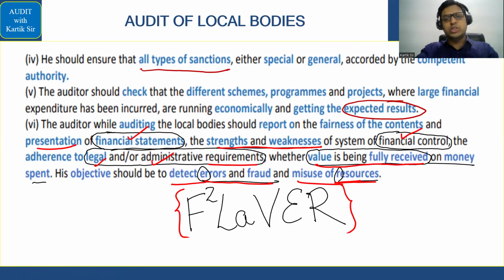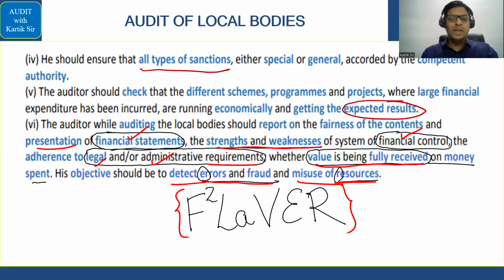Because if you look at the next question also which is there, that is called objectives of the local body audit. So if you check your notes, you get there a question called objectives of local body audit. उसमें भी same points है, उसमें bullet point में दिया हुआ है, लेकिन यही point दिया हुआ है, flavor वाले points ही लिखे हुए हैं. And if you check your notes, we have done the same thing itself. Okay, so ensure that you are doing this properly. That is basically this point.